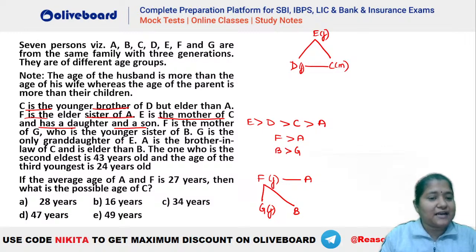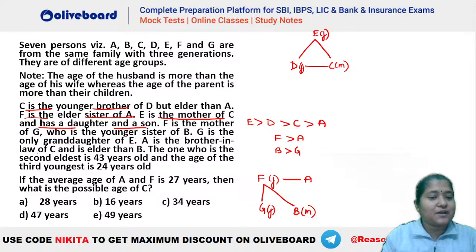G is the only granddaughter of E. So G is the only granddaughter of this E here. That means E has to be either of the parents of F, or F's husband's parent, right? We will check that later. So only granddaughter means B should not be a granddaughter, B has to be a grandson, because G has to be the only granddaughter for somebody. So the other grandchild has to be a male child, okay? And E has to be in the third generation, that is the topmost generation.